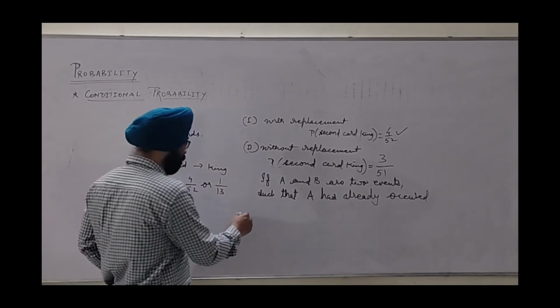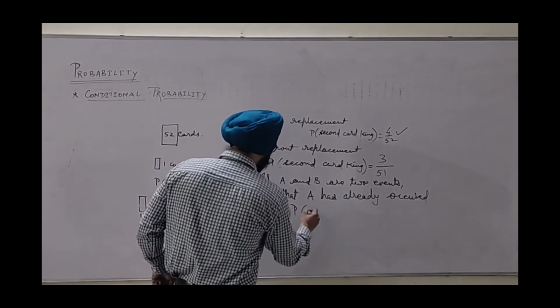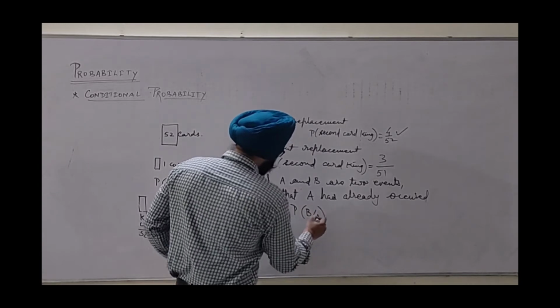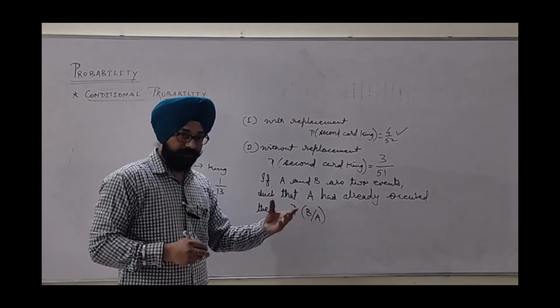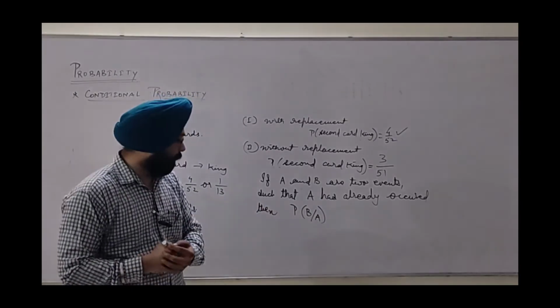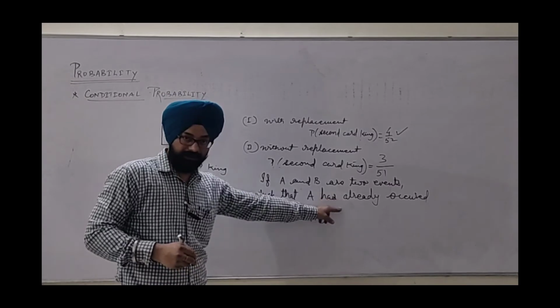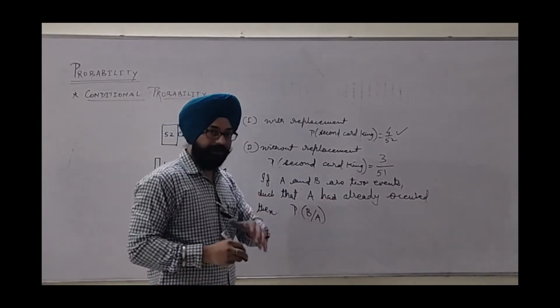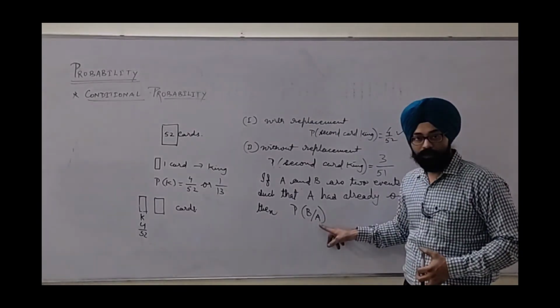Then P(B/A) can simply be said as conditional probability. This is the symbolic language for the conditional probability of B on the condition that A has already occurred. So whichever event has already occurred, we write after the slash.